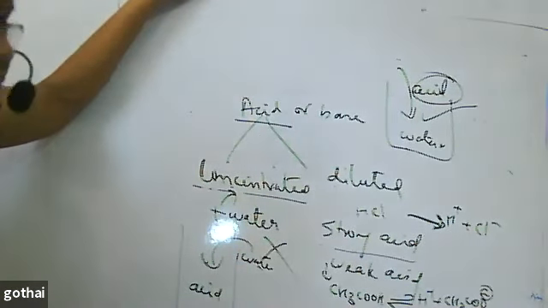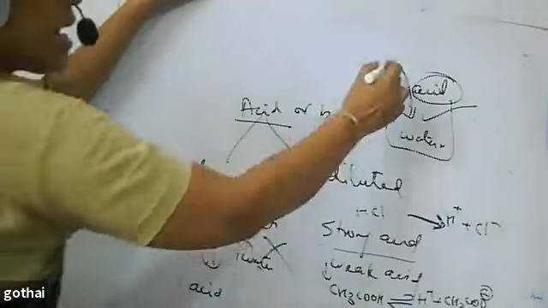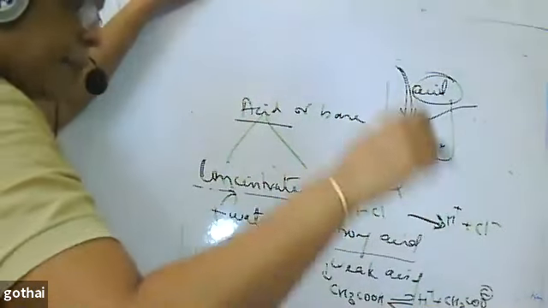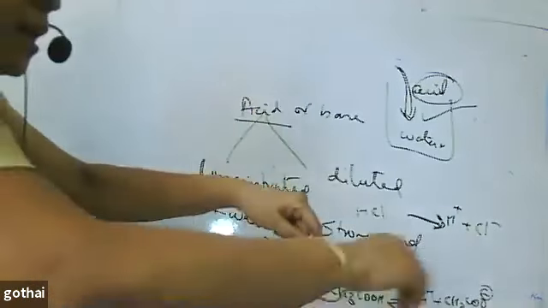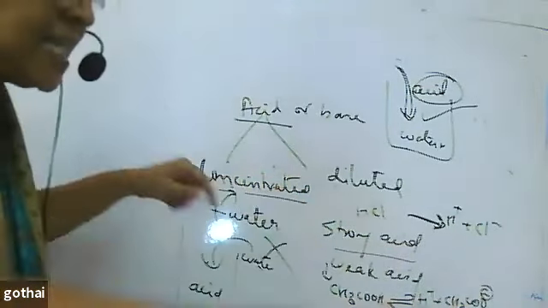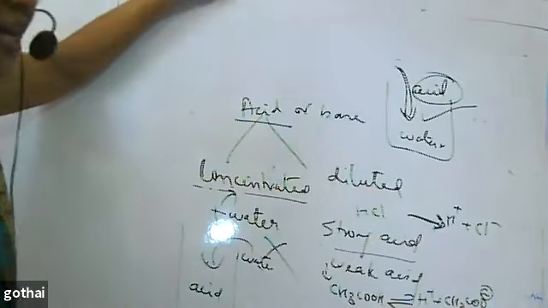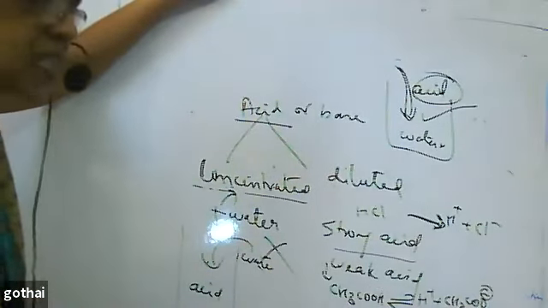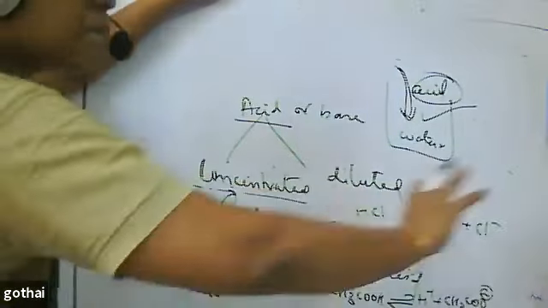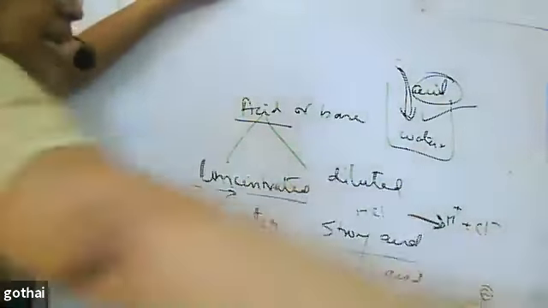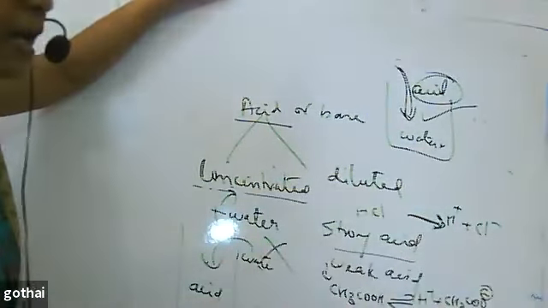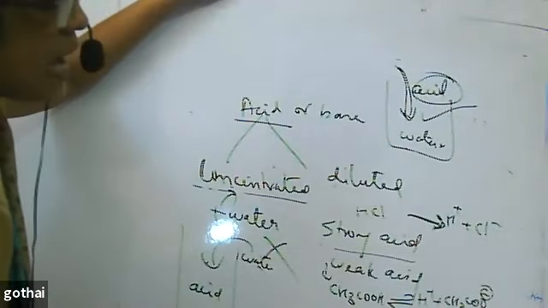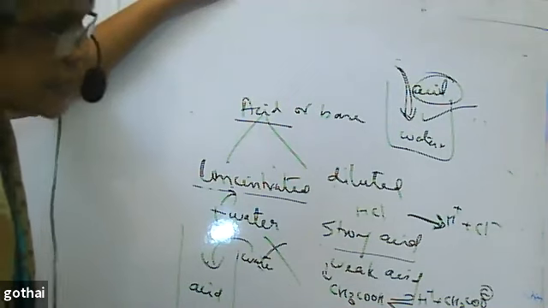To avoid such an accident, I add acid to water with constant stirring. When I do constant stirring, the heat that I have transferred gets dispersed. It immediately goes to other areas so that splashing is avoided. So this is the way we dilute the acid.